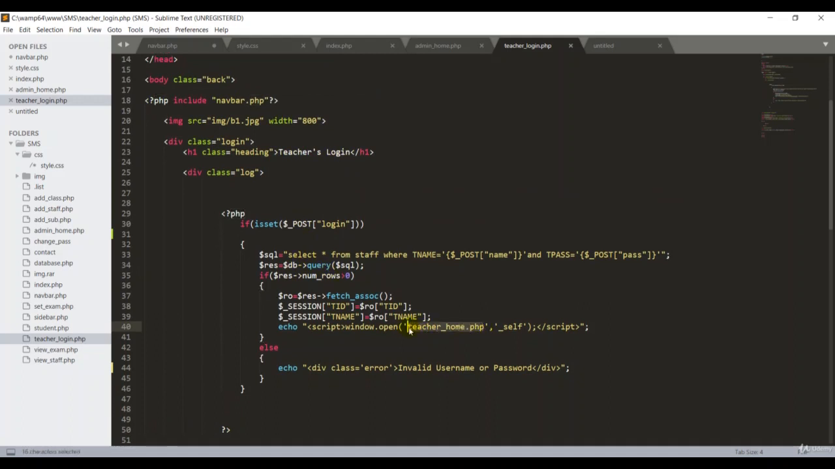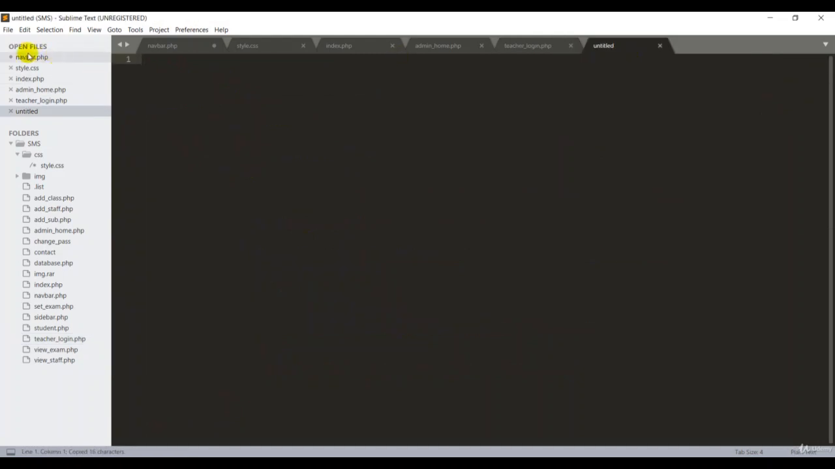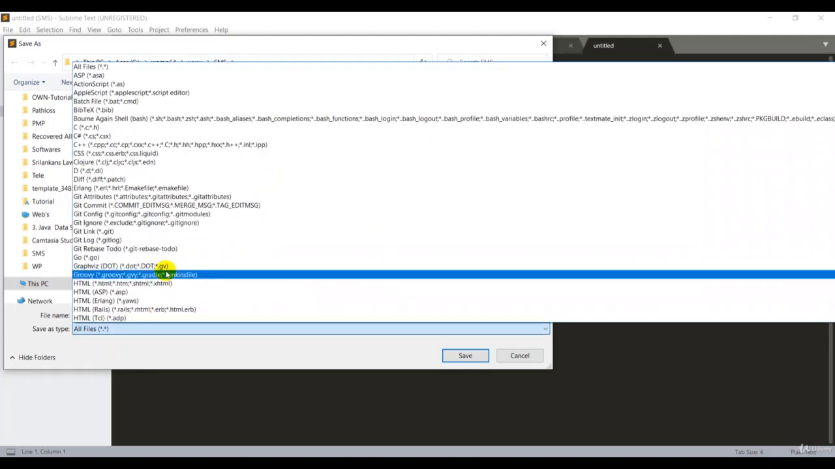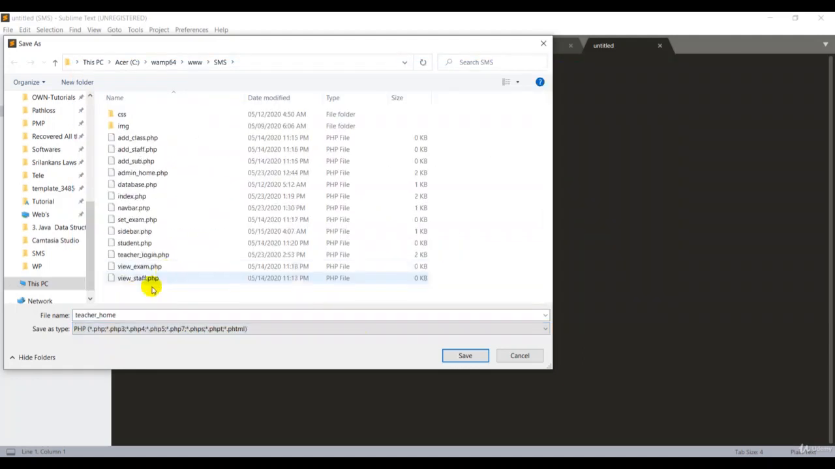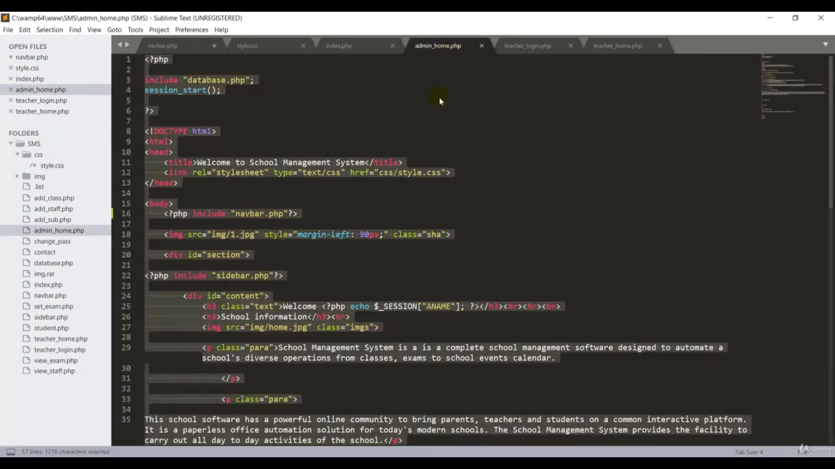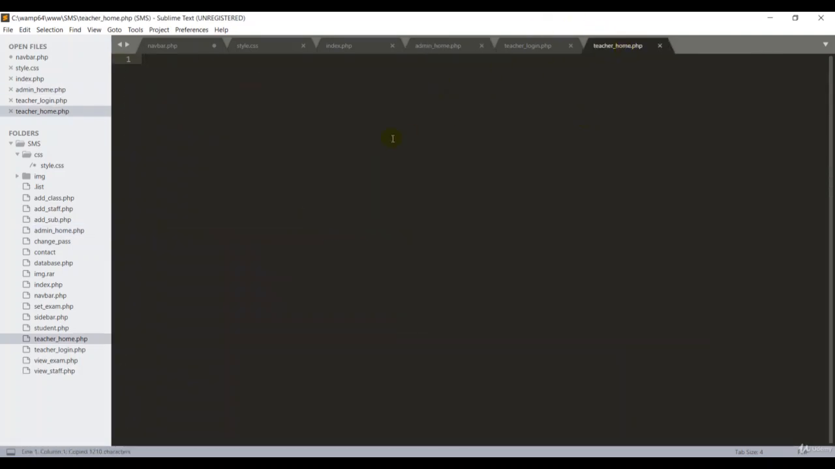So I'm going to copy this one. I'm going to the empty one in file service. I'm going to give the name teacher underscore home, with the PHP extension, then save it, guys. Great. Now we have created one teacher homepage file. My point is that the teacher homepage should be similar in design to the admin homepage. So I'm going to copy the admin homepage coding, then go back and paste it.